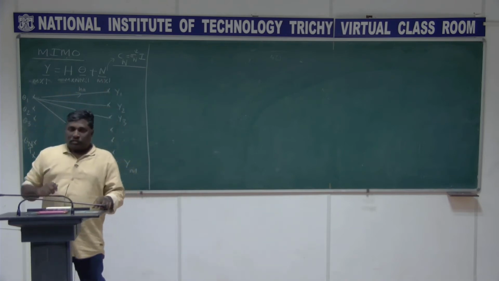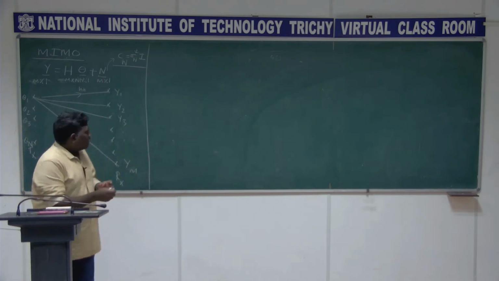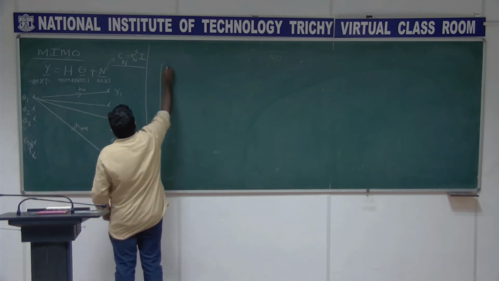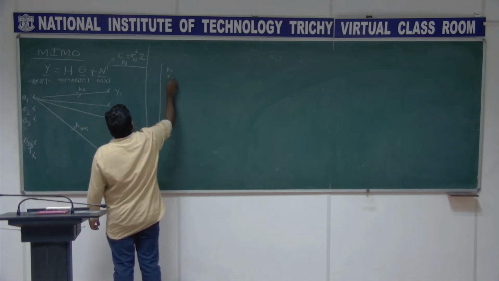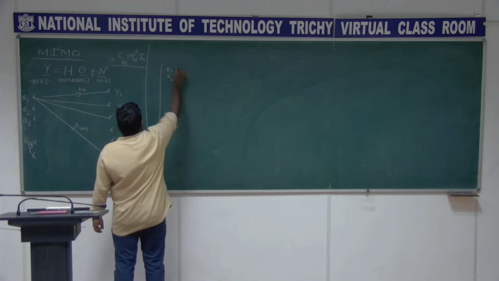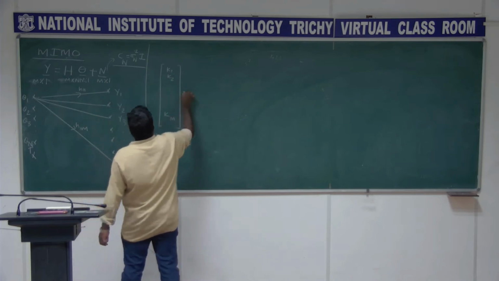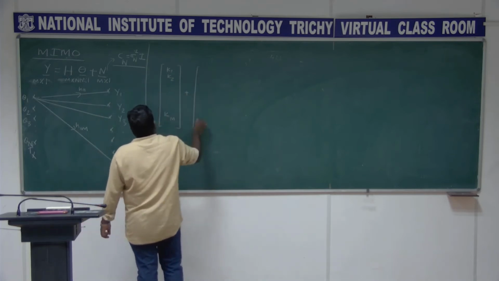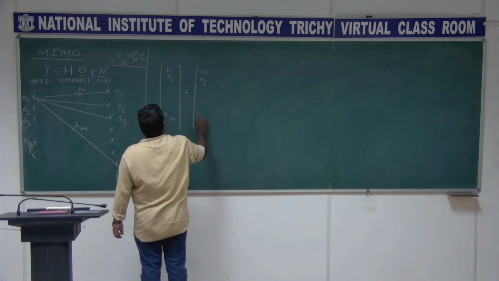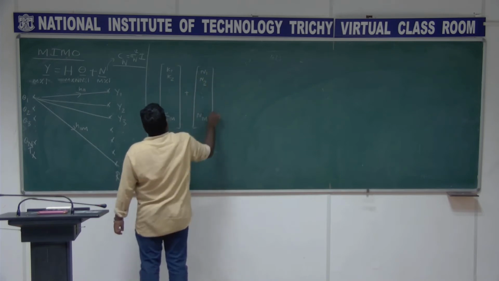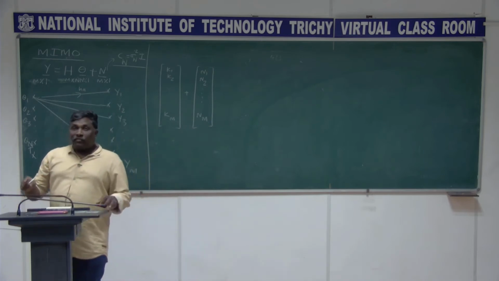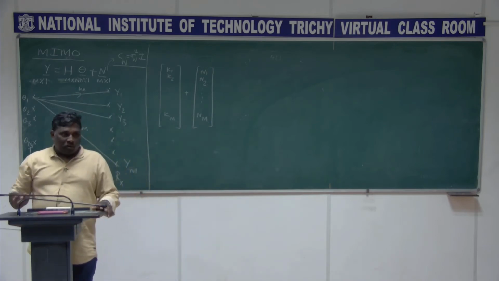So the structure is of this form. We have k1, k2 and so on up to km, some constants, plus the noise vector n1, n2 and so on up to nm. So this is what you are getting as y, after fixing theta, that is very important, right?